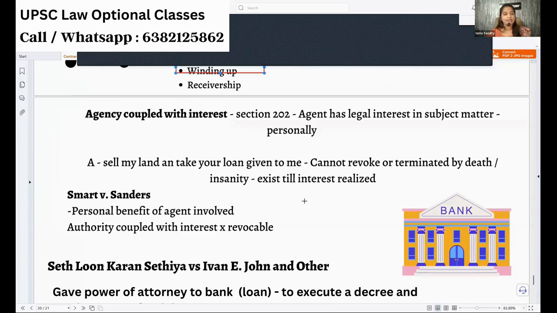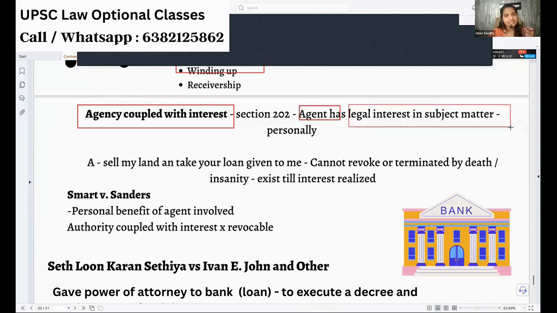Okay. And finally, we have this most important concept repeatedly asked, which is called agency coupled with interest. You appoint an agent, and that agent will have a legal interest in the subject matter personally. Let me give you an example. Say Nandita is a land broker, selling high profile lands, and she's very busy. Now I owe Nandita 5 lakh rupees.